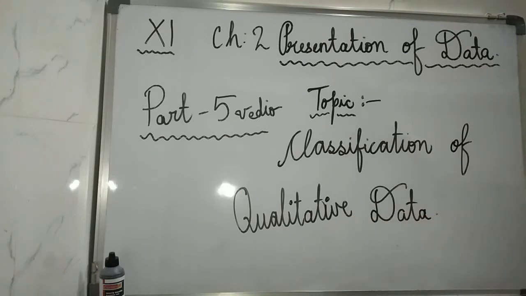There are two types of classification. First is simple classification and second is manifold classification. The first one is simple. In that, a classification is prepared on the basis of a single attribute. A classification related to a single attribute is called simple classification or tabulation.